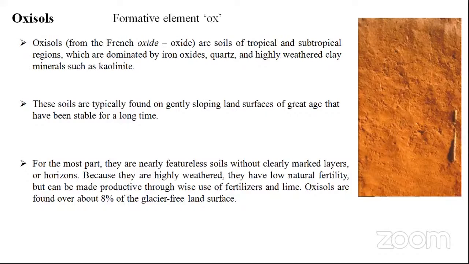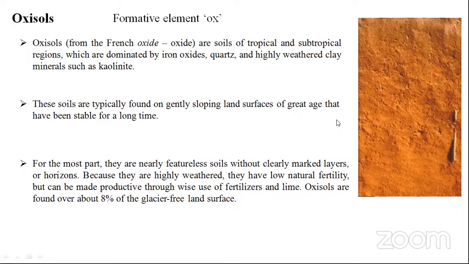Mostly students, regarding differentiation, most of them are nearly featureless soils without clearly marked layers, because highly weathering conditions are there. You can't find clear-cut differences between the horizons. These are very low fertility soils and can be made productive through wise use of fertilizers and lime. Only by liming and by using fertilizers in a very scientific way can we go for production in this type of oxisol. These are highly weathered soils, students. Last time in 2019, this question came in the SRF exam.